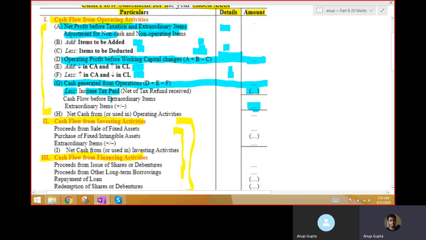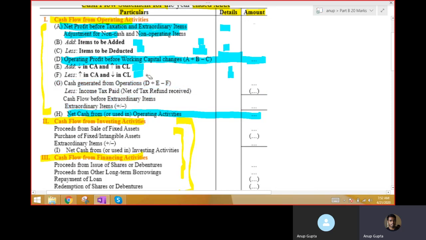Okay, you also subtract extraordinary items here if there is any extraordinary, but basically for your syllabus, accounting treatment of extraordinary items is not there. But if it is, we will discuss it when we see the question, and at that time it will be very easy for you to understand what an extraordinary item is. So do the adjustment of that also, add or less, and finally you get the cash flow from operating activity. Okay, so once again, I have not finished. This is just what we are going to do.